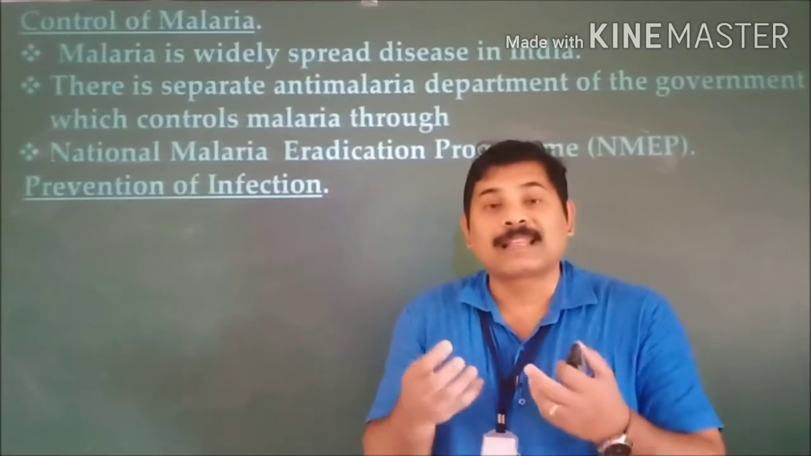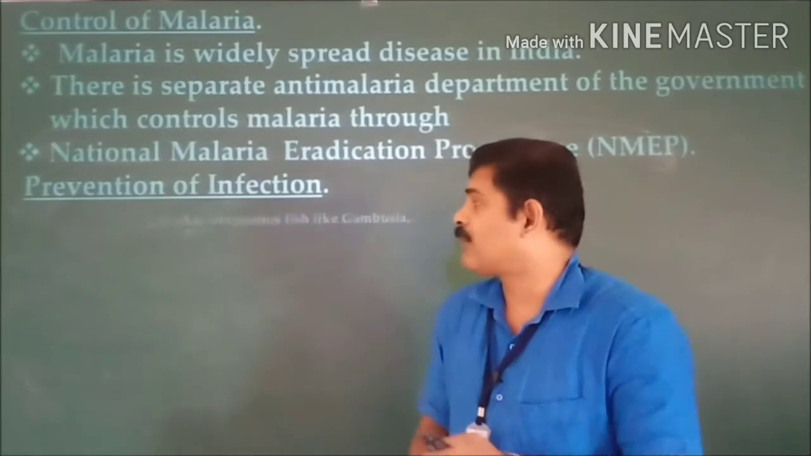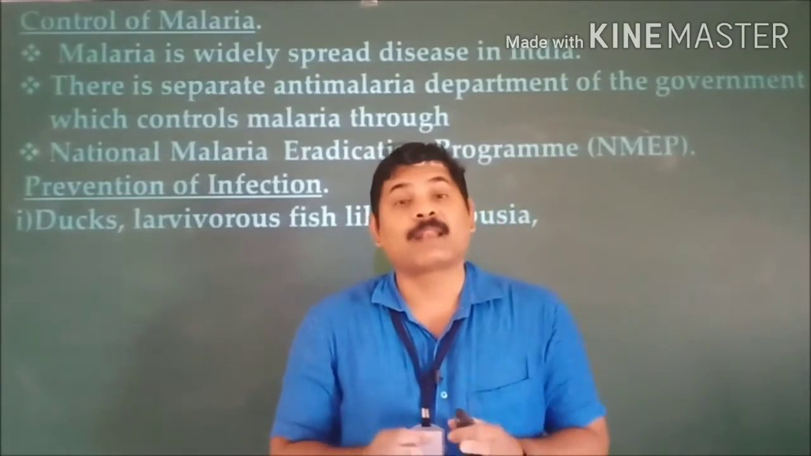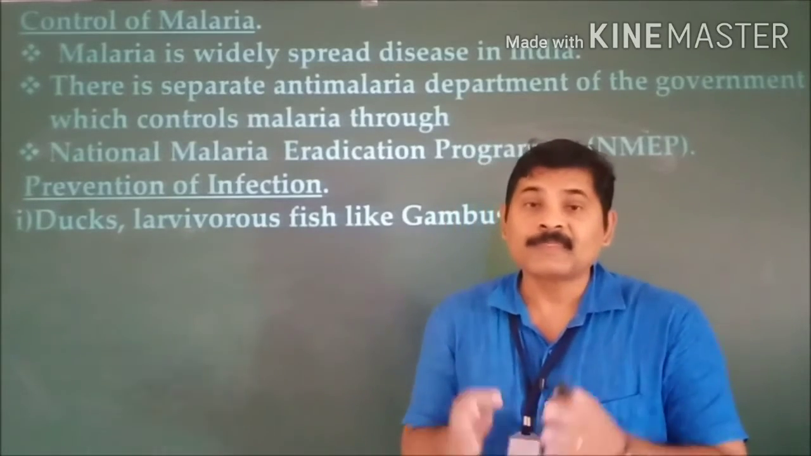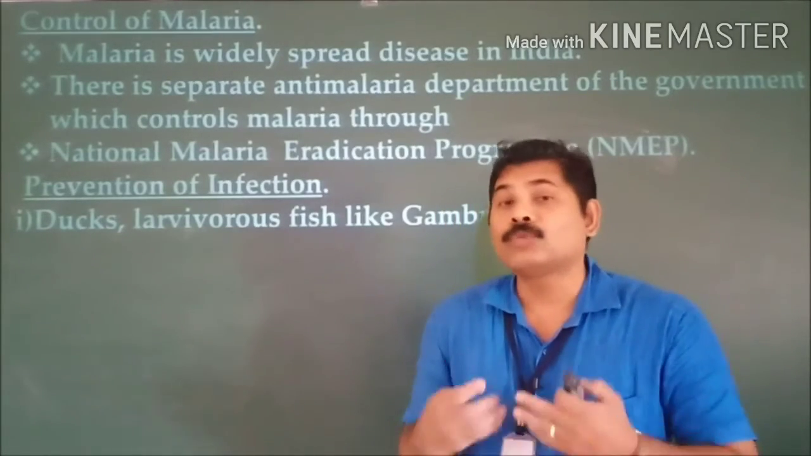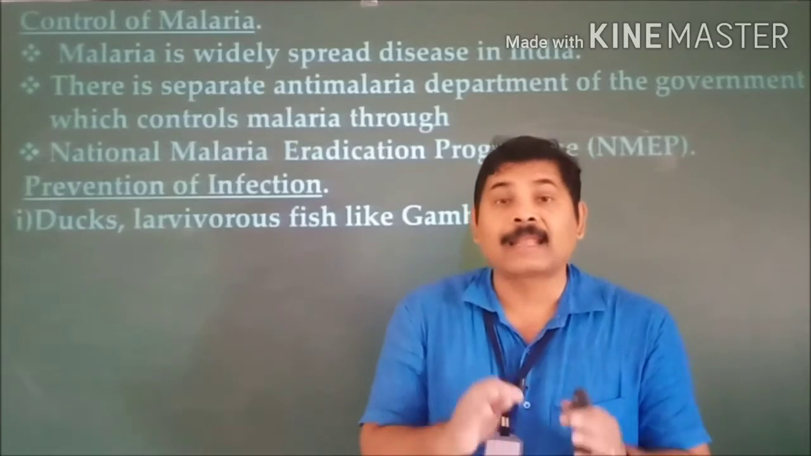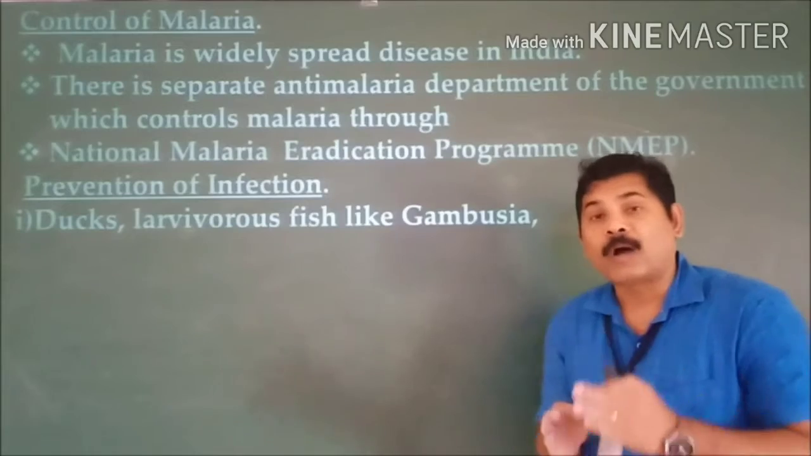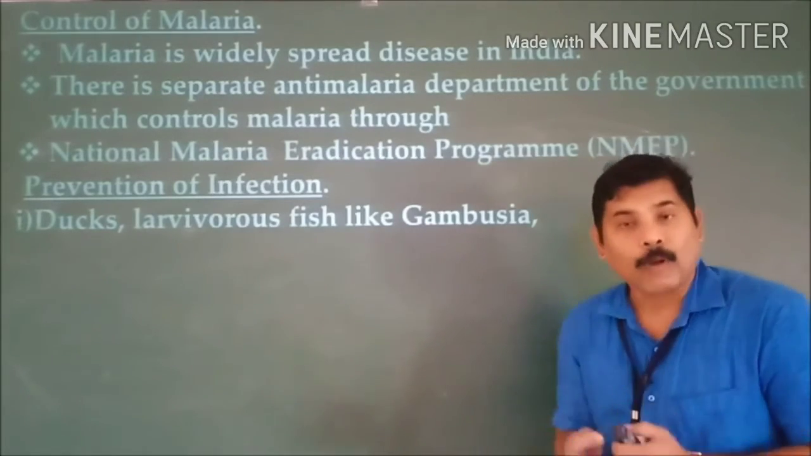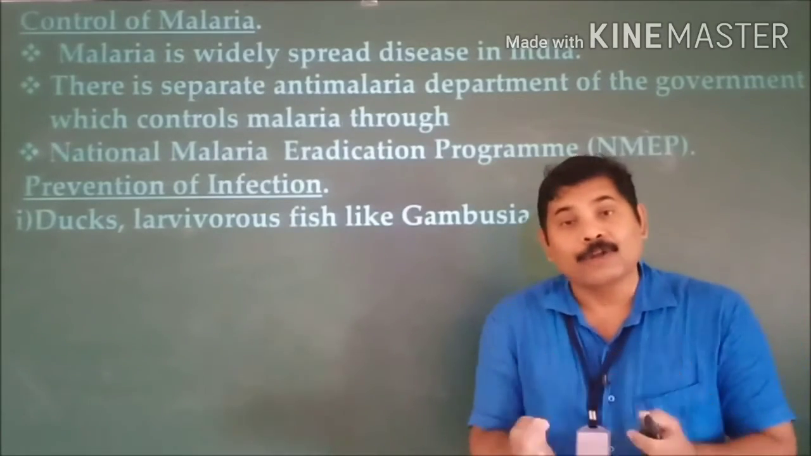First important thing is releasing the ducks, such kind of animals. Ducks as well as fishes like Gambusia must be released into the stagnant water. Generally these ducks and Gambusia type of fishes feed on the larvae and pupa of the mosquitoes, so the mosquito population can be greatly reduced.